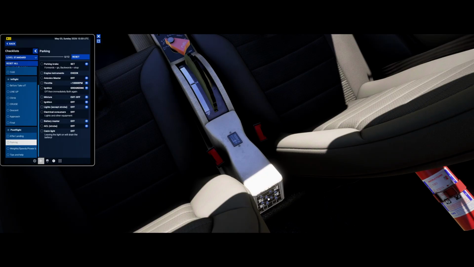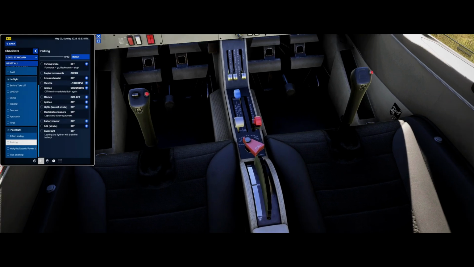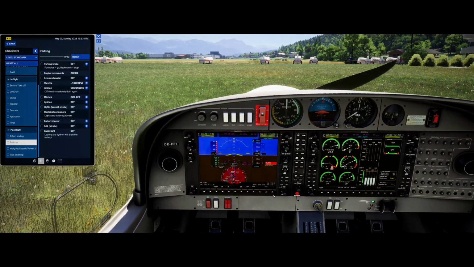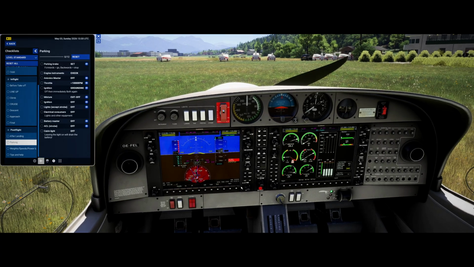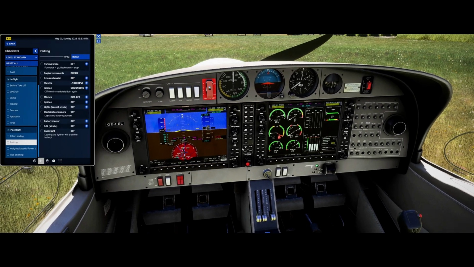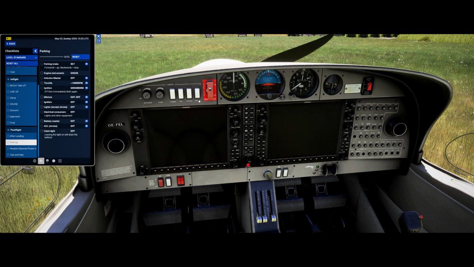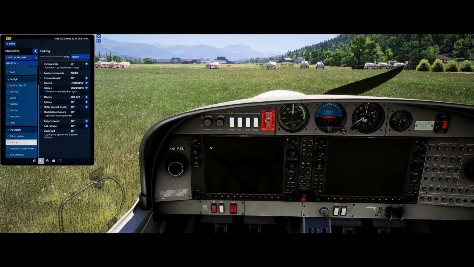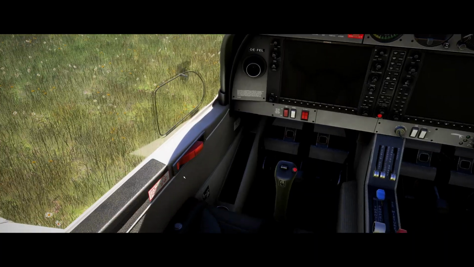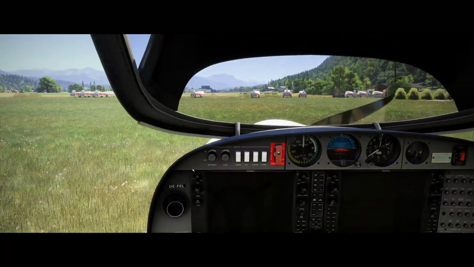Now before we unplug, let's get out of the audio system again. I can get rid of that warning. Electronic consumers, we didn't use any, so they are all off. Battery master switch off. ACL strobe lights and cabin lights have been off the whole time. So that is that. We can open up the canopy, and with this,